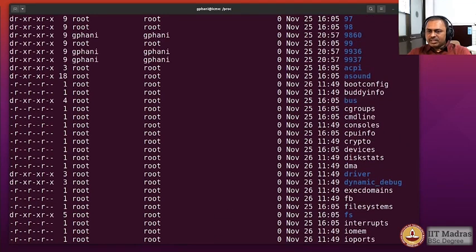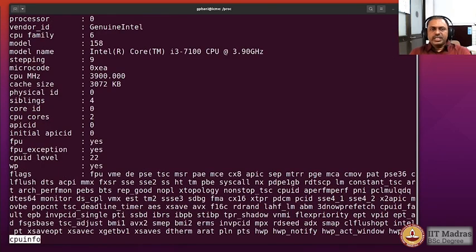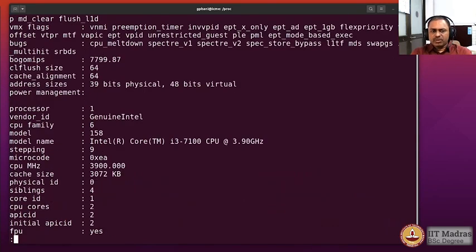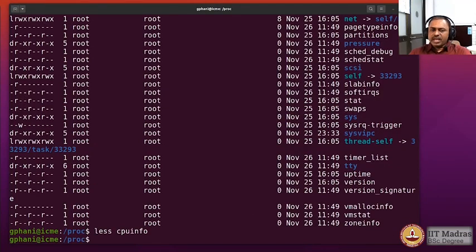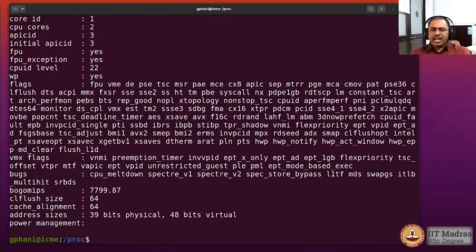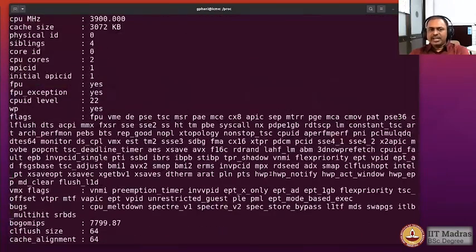There's a file called cpuinfo here, which is occupying 0 bytes, it says, but let us look at its content. less cpuinfo, and you see that some information comes out onto the screen, and it seems to be information about the CPU. We could also do cat cpuinfo, and you would see several lines come, and you can scroll with your mouse and read some of it.